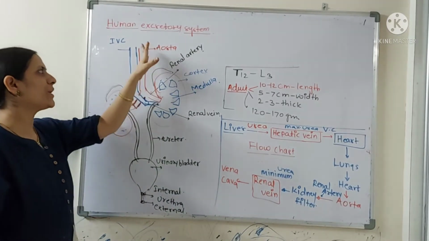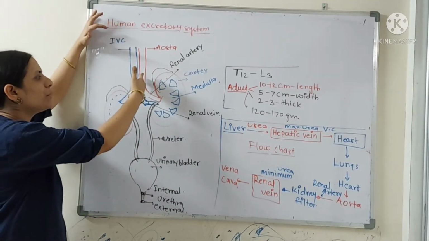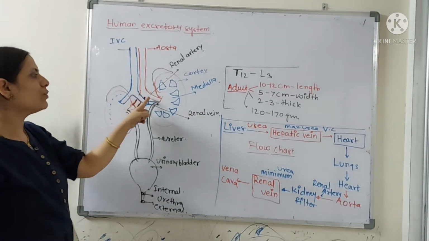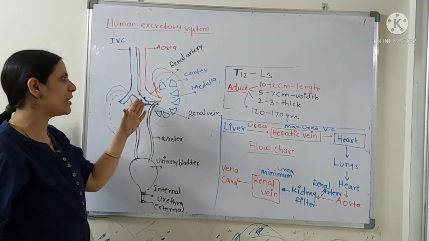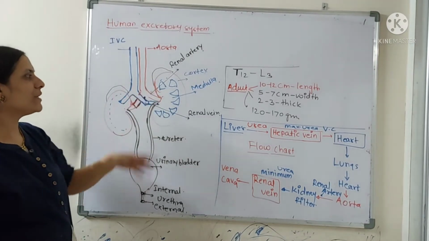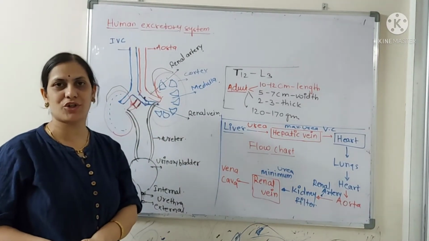Here you are able to see the aorta, which is bringing the blood, and it is getting divided into two renal arteries which are carrying the oxygenated blood, and the renal arteries are going inside the two kidneys. The kidneys are bean-shaped, reddish colored structures.